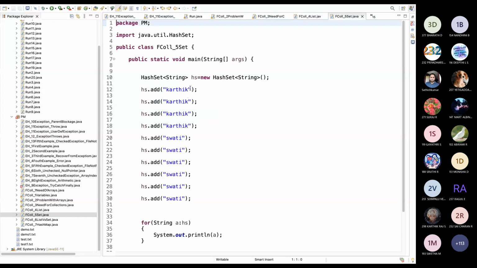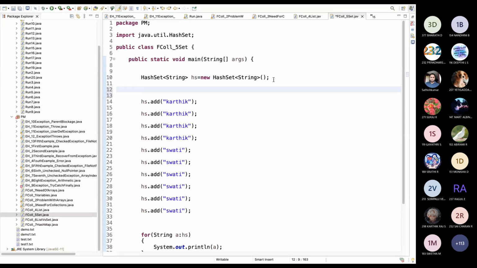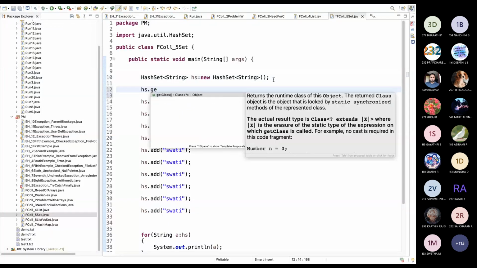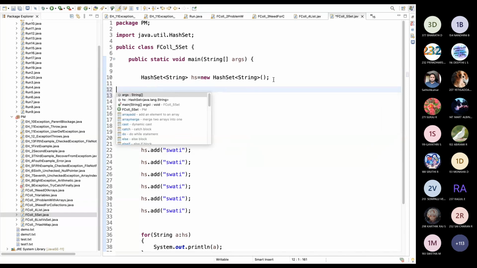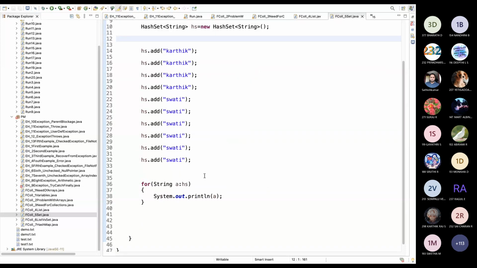in hash set also implemented as a linked list. I'm typing sh dot get. I couldn't find any method because it is not implemented that way. If we have index only, we can access it. Otherwise, we have to iterate and we have to find the value. This is how we have to get the value. We have to check each value, then go line by line, then we have to print the value.